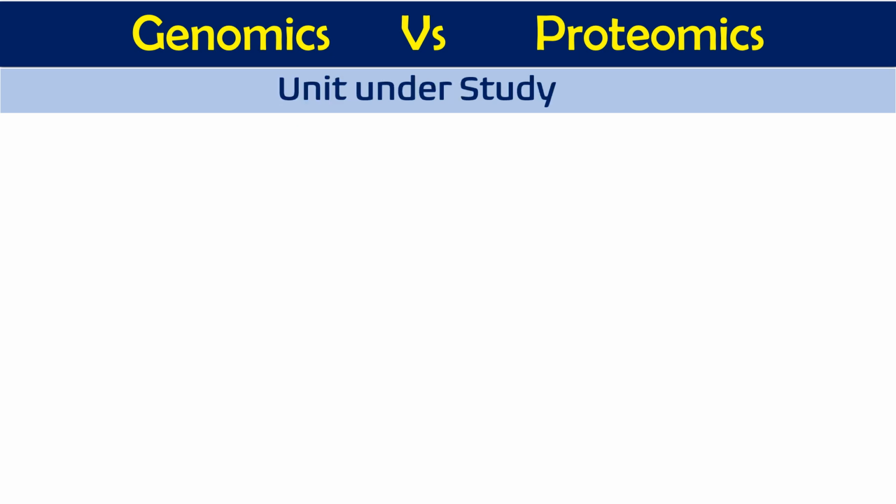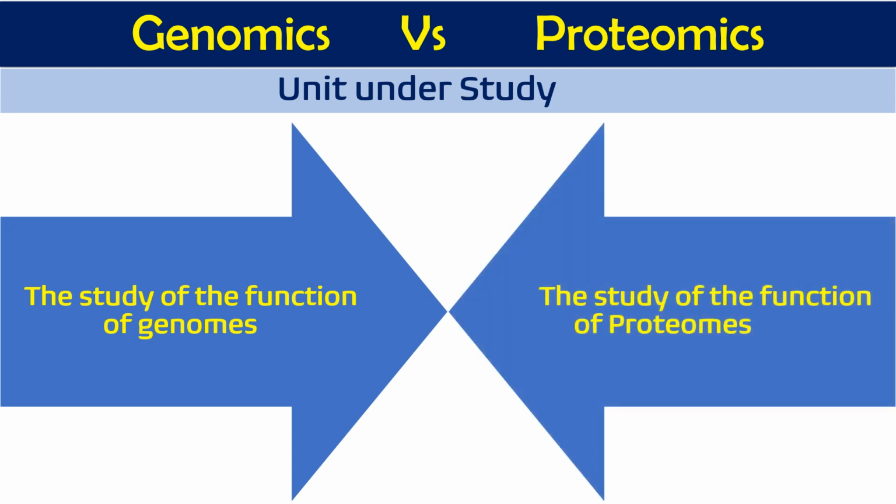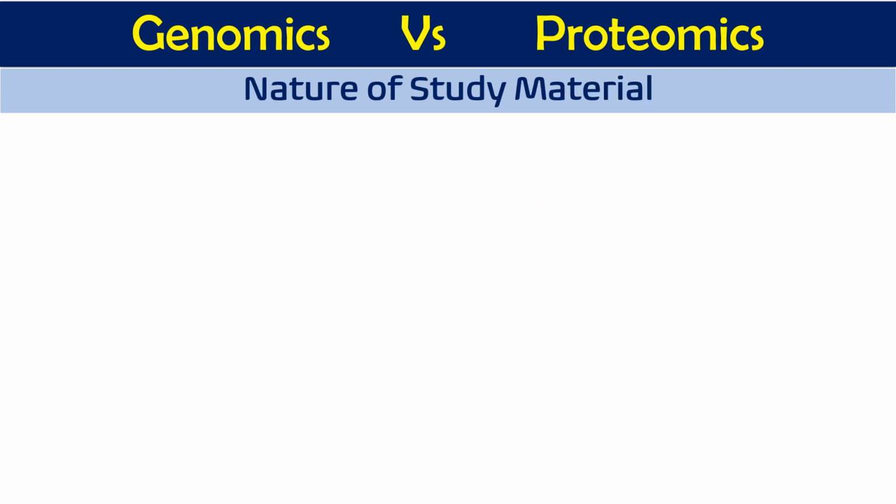The second difference is the unit under study. In genomics, we study the function of genomes. In proteomics, we study the function of the proteomes. Proteome means the complete set of proteins.